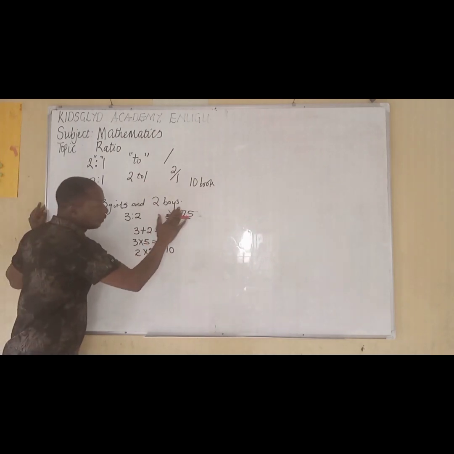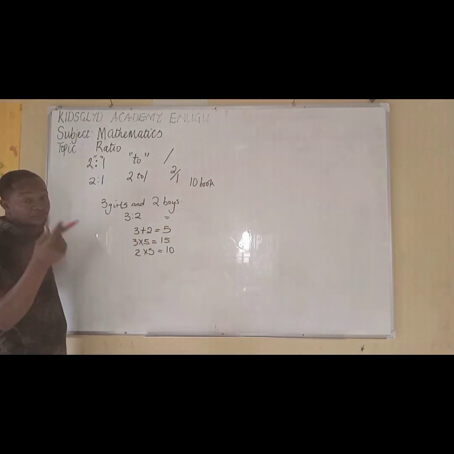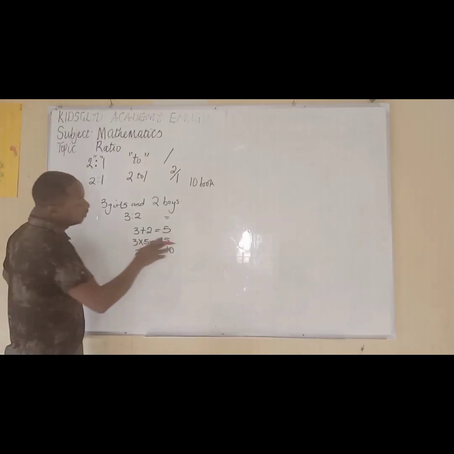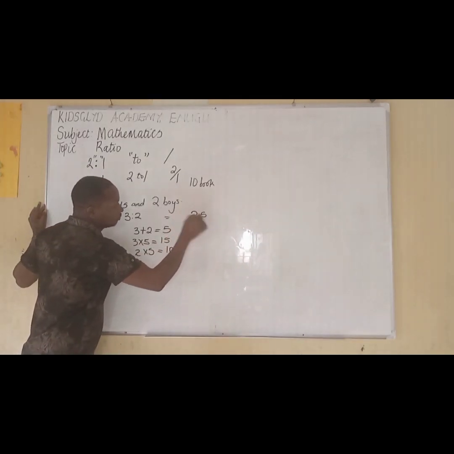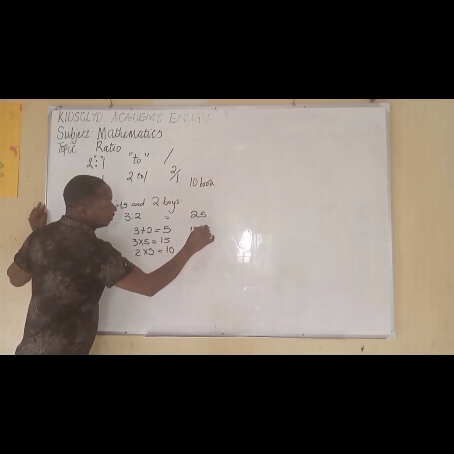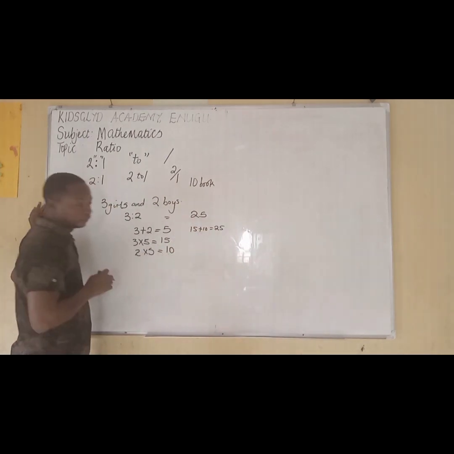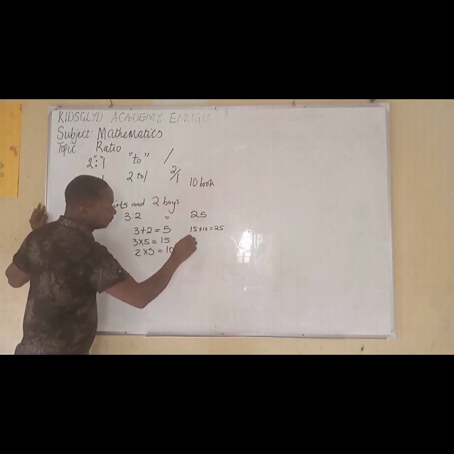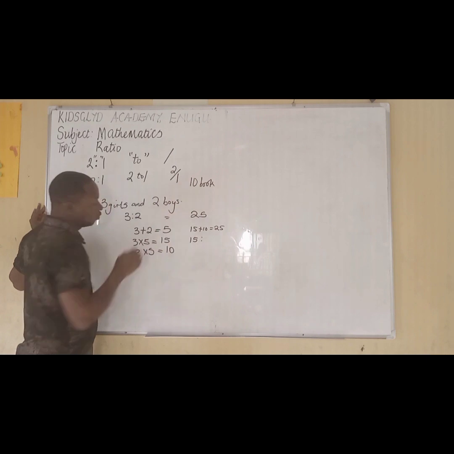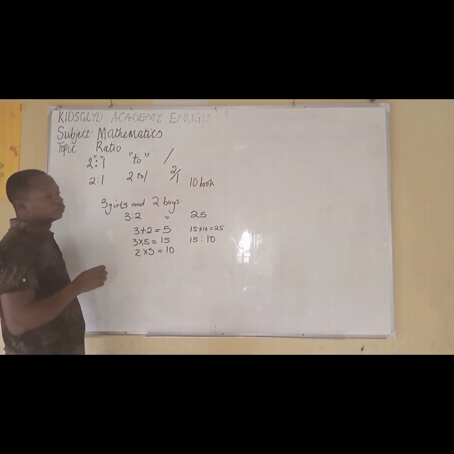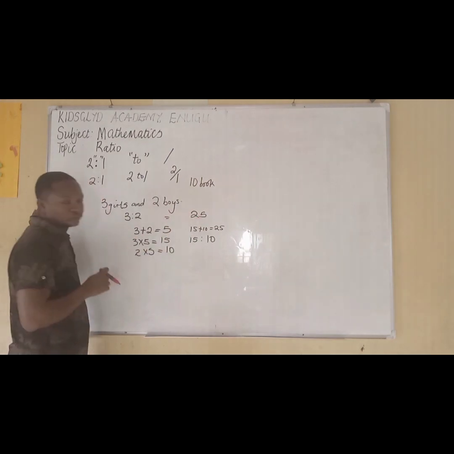So out of the books that were given, for example, maybe we made a mistake in number because there was no specific number that I came along with. So out of these books now, let's say the books are 25, because from what we add here, 15 plus 10 gives us 25. That means the girls will be given 15 notebooks, while the boys will be given 10 notebooks, to show that the total books that were given were 25.